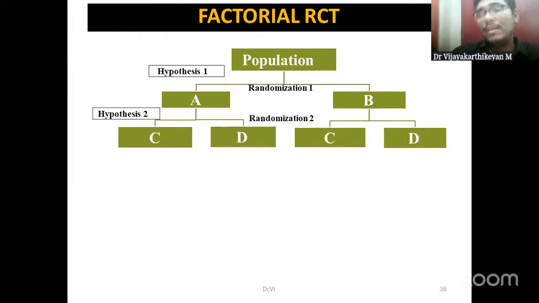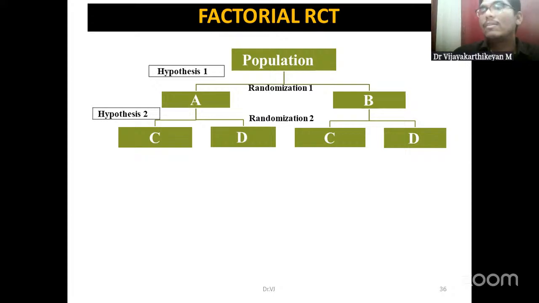What is this factorial RCT? Okay, so this is the highest type of RCT that one can do. It has its own advantages and also it is somewhat difficult to carry out. Okay, so everyone can't do a factorial RCT, because in case of factorial RCTs, we might have more than one intervention. We will be comparing 3 or 4 interventions in one RCT itself. Okay, so normally what we do, we just compare one single intervention in an RCT. But if we want to compare 2 or 3 interventions and we have 2 or 3 hypotheses, then it is known as factorial RCT.